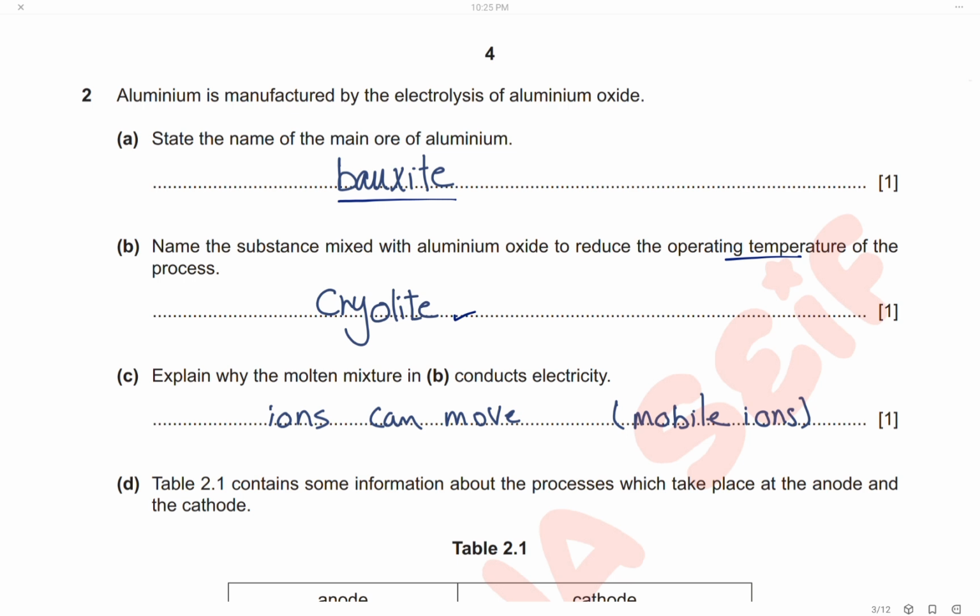of the whole process. Why does the mixture in B conduct electricity? The mixture in B is aluminium oxide dissolved in cryolite, and because aluminium oxide is an ionic compound, when it is in a molten state, the ions can move, or it contains mobile ions. That's why it can conduct electricity.